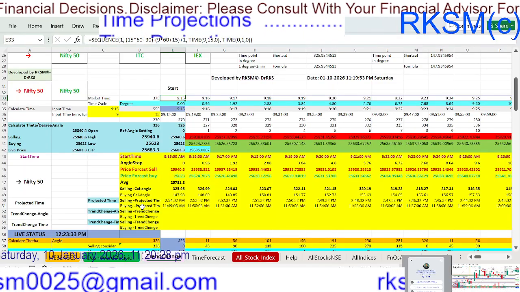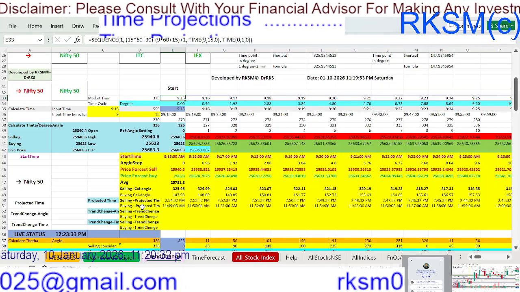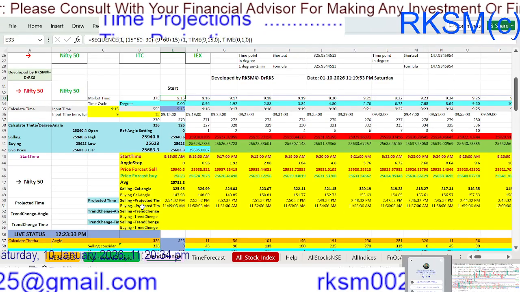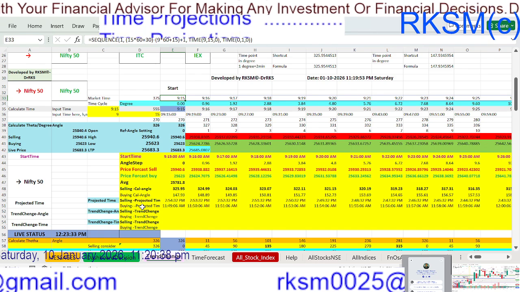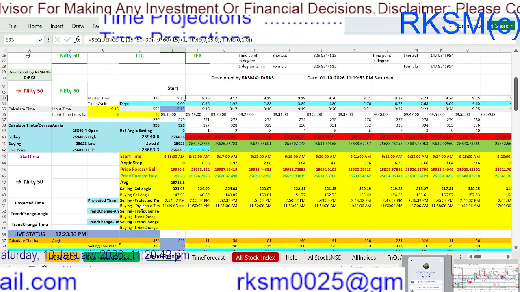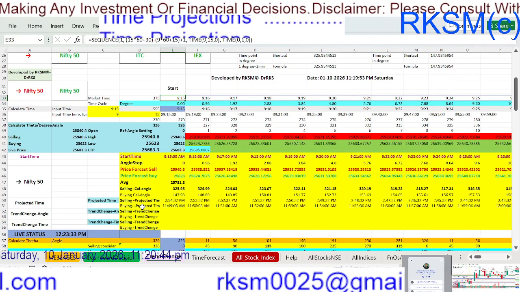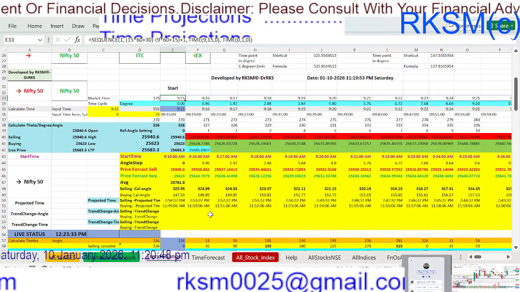This is a very versatile model which we have developed, and I have done a lot of research and integrated time and price relationship. When the price and time relationship match, we expect some move. We are not going into more detail, I am just demonstrating. Based on that, it is very versatile.